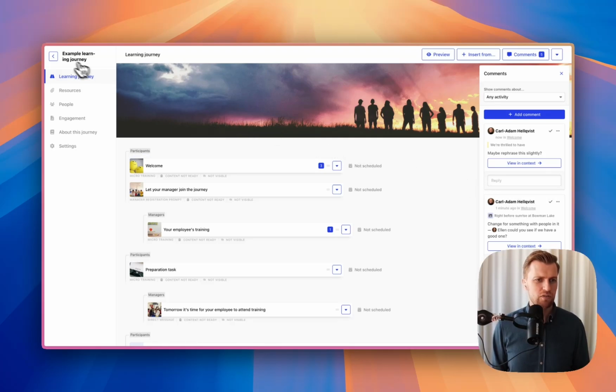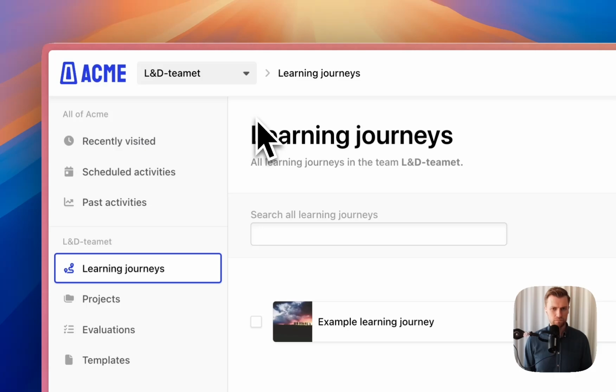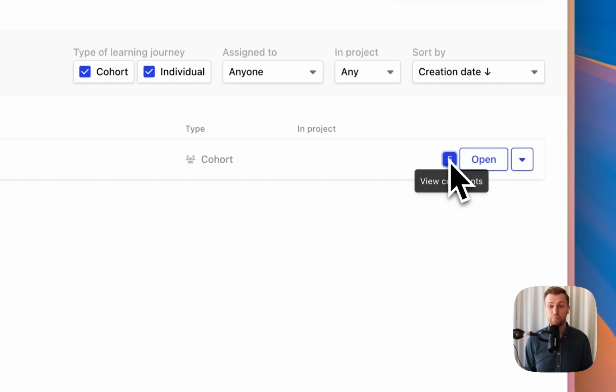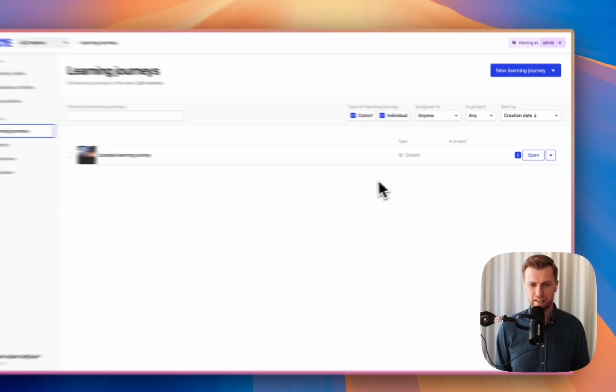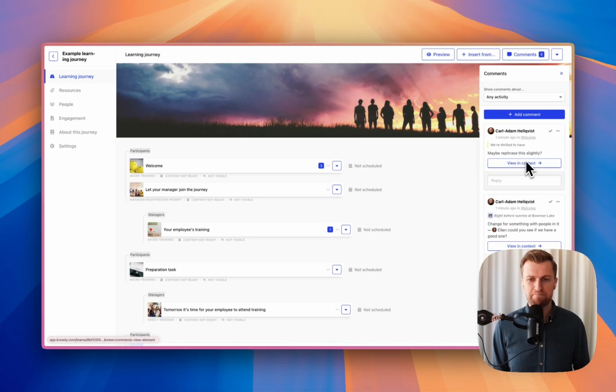If I head out into my learning journey list, we now see that this number also appears here. So in my list of learning journeys, now I only have 1, but if I were to have more, I could see how many learning journeys have unresolved comments, which might be an indication of, okay, here's work remaining for me. And I can, of course, press that and go straight into that to-do list.